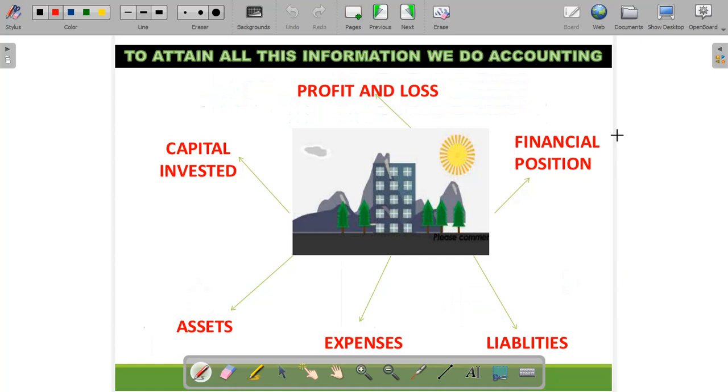Basically, we need accounting to ascertain the profit and losses of the business, to ascertain the financial position of the business, to find out the expenses, to find out the liabilities of the business, to find out the assets of the business, to find out the capital invested in the business. To obtain all this information, we need accounting.